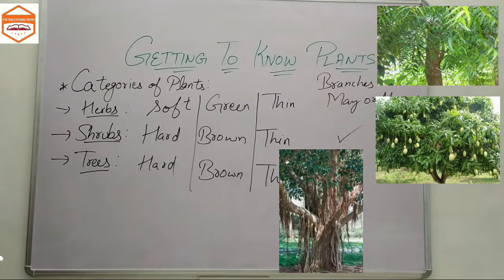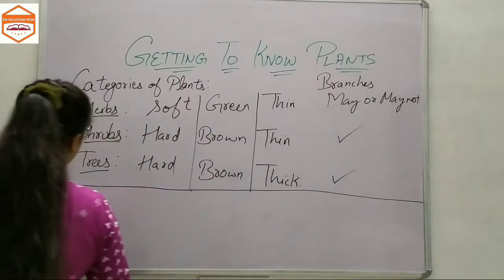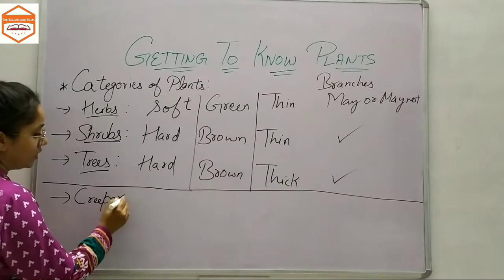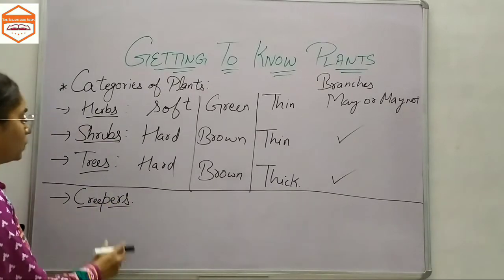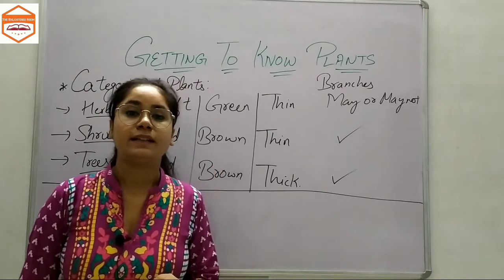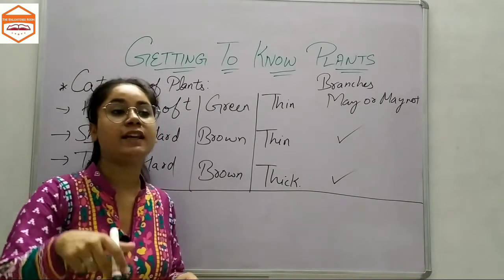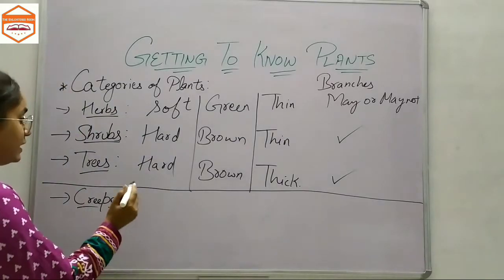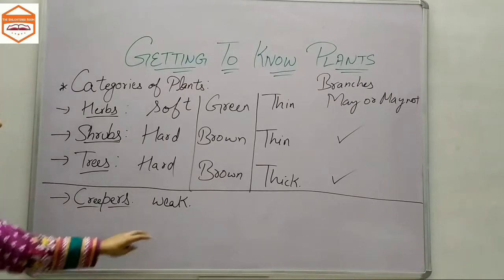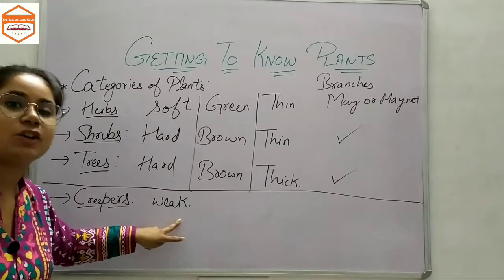Okay, now let's discuss the next category of plant, which is different from these three, and that category is creepers. Now what are creepers? Well, creepers are those plants whose stems are so weak that they cannot stand on their own. So they would grow like they are creeping. Their stems are too weak. That means they can grow but they cannot stand on their own.